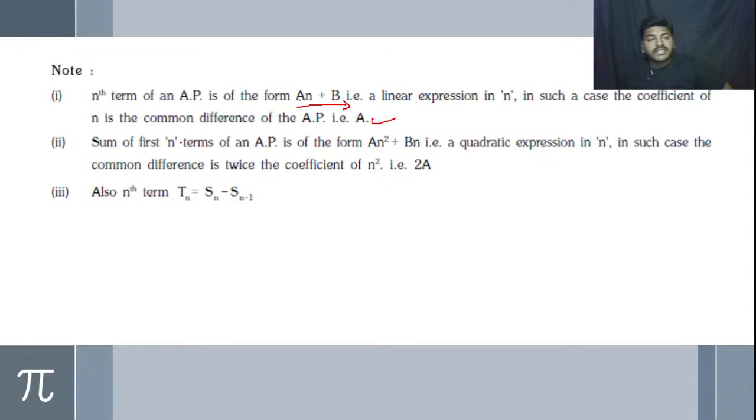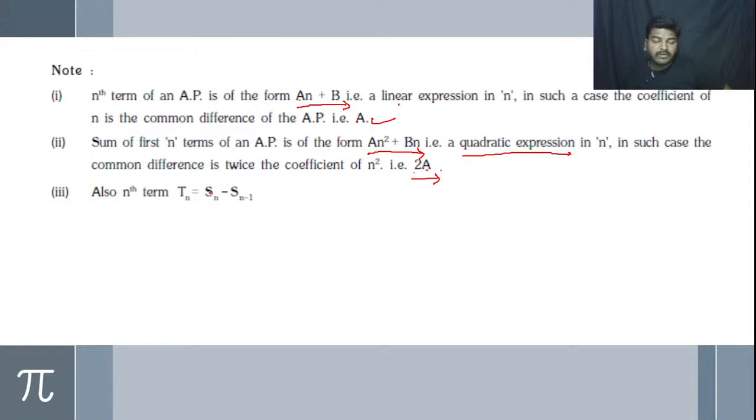Then the second point, the sum of the first n terms of an AP is of the form an square plus bn. When we have the form an square plus bn, then we say it is a quadratic expression. Here we have a quadratic expression in n. In such a case, the common difference is twice the coefficient of n square. Twice the coefficient is nothing but 2a. If it is a linear expression, we get only a. If we have a quadratic expression, we have to take 2a.